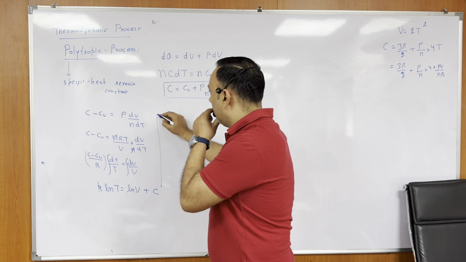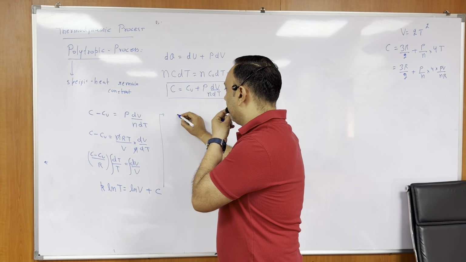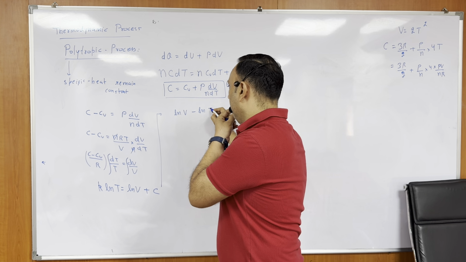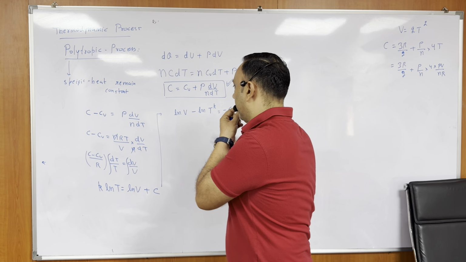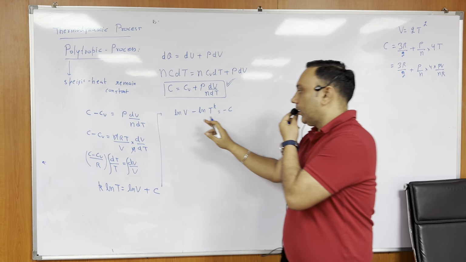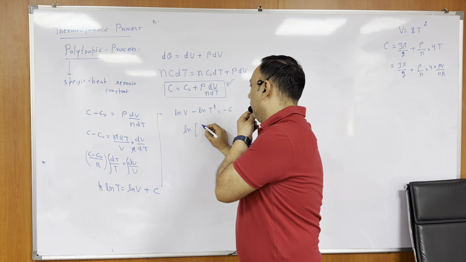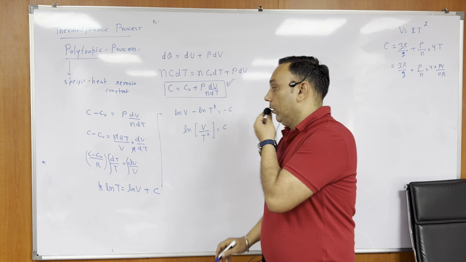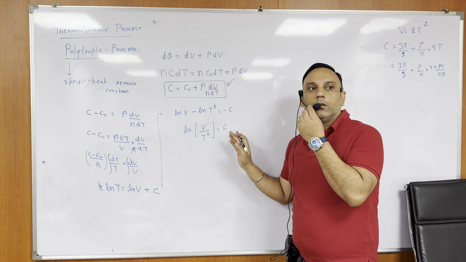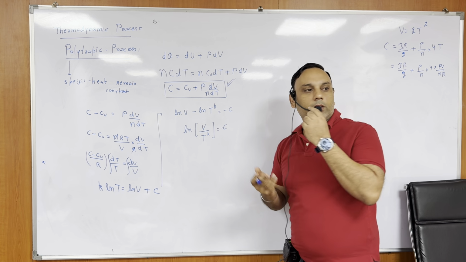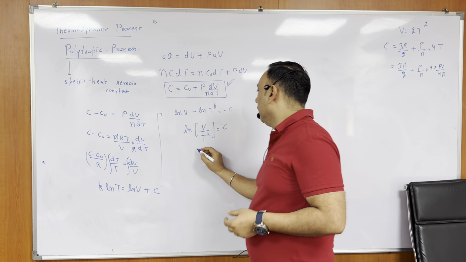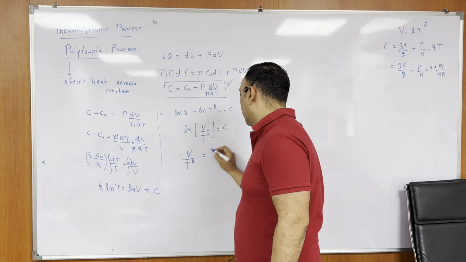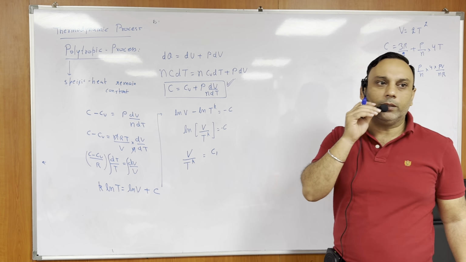Now let's bring this on the right side. I can write like this: ln V minus ln T upon K is equal to minus constant, right? So that term is constant only. ln V upon T by K is equal to constant, yes? Taking exponential both sides, constant raised to the power some, but exponential is constant only, right? So I can write V upon T to the power K is equal to another constant, say C1. Very constant only, right?